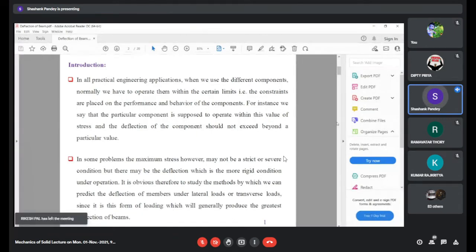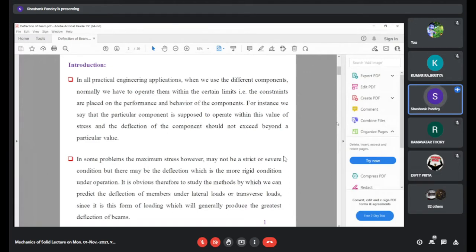In some problems, the maximum stress may not be a strict or severe condition, but deflection may be a more rigid condition under operation. There may be stresses which are within the permissible limit, but the deflection goes beyond the permissible limit, because it is deflected so much that it may lead to failure of a structure. It is obvious, therefore, to study the method by which we can predict the deflection of a member under lateral load.